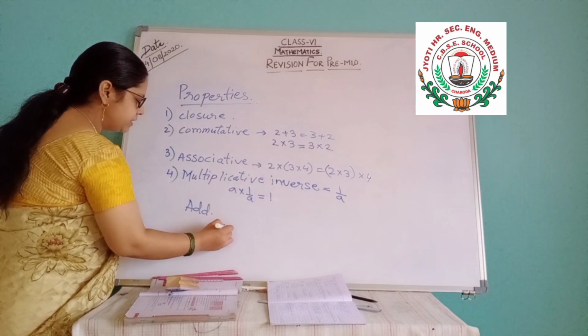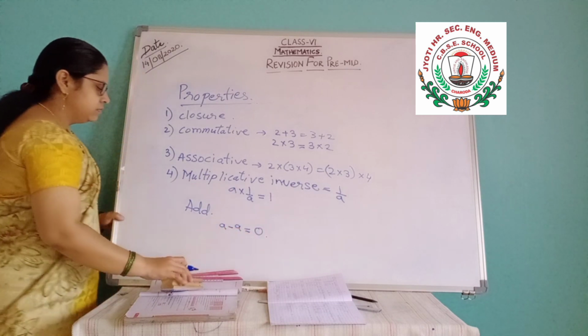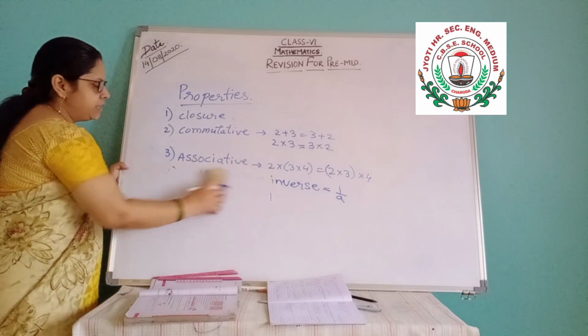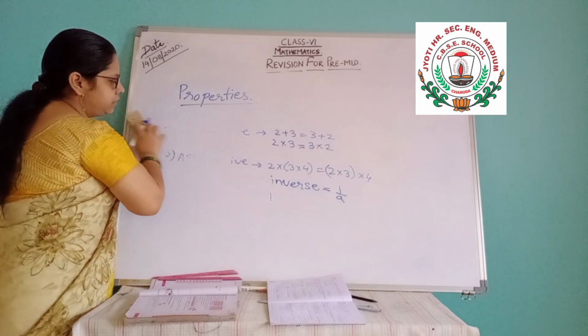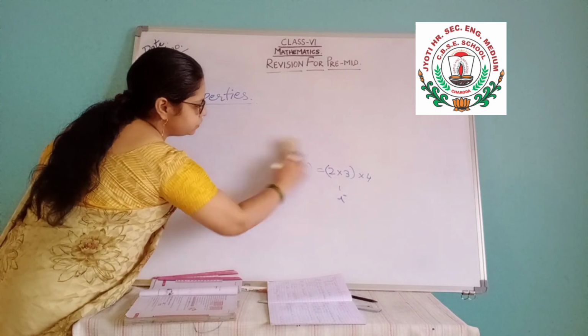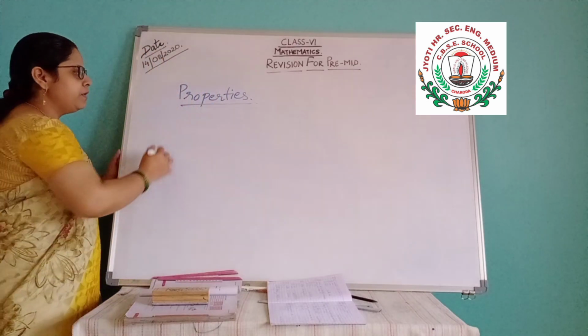And additive inverse, minus of a, will give 0. So these properties you have to go through, and the main important one is the distributive property, which is used for calculations also. Calculation means simplify.